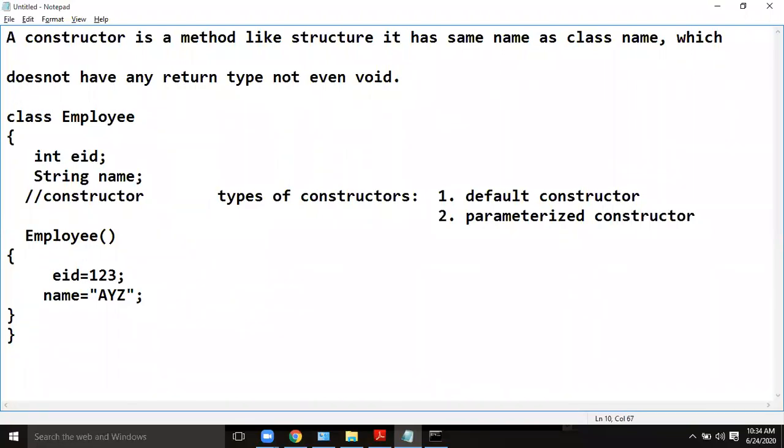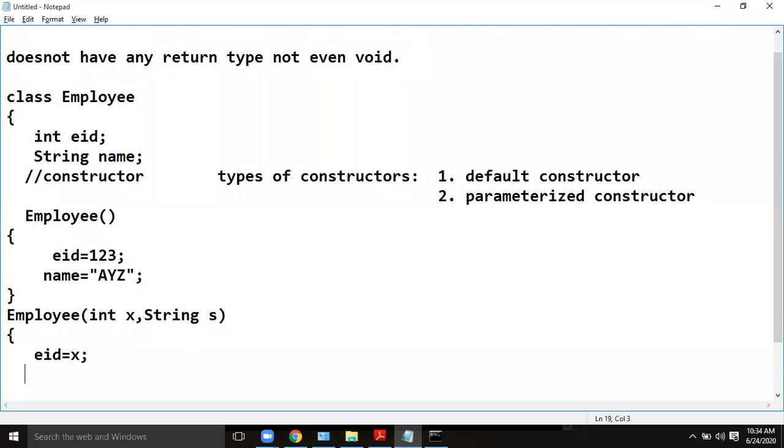A constructor can be like this, or a constructor can be like this also. For example, int x, string s. Yes, this is a parameterized constructor, the second type. How will the object be initialized? Similar to a method, EID will be initialized with x and name will be initialized by s.